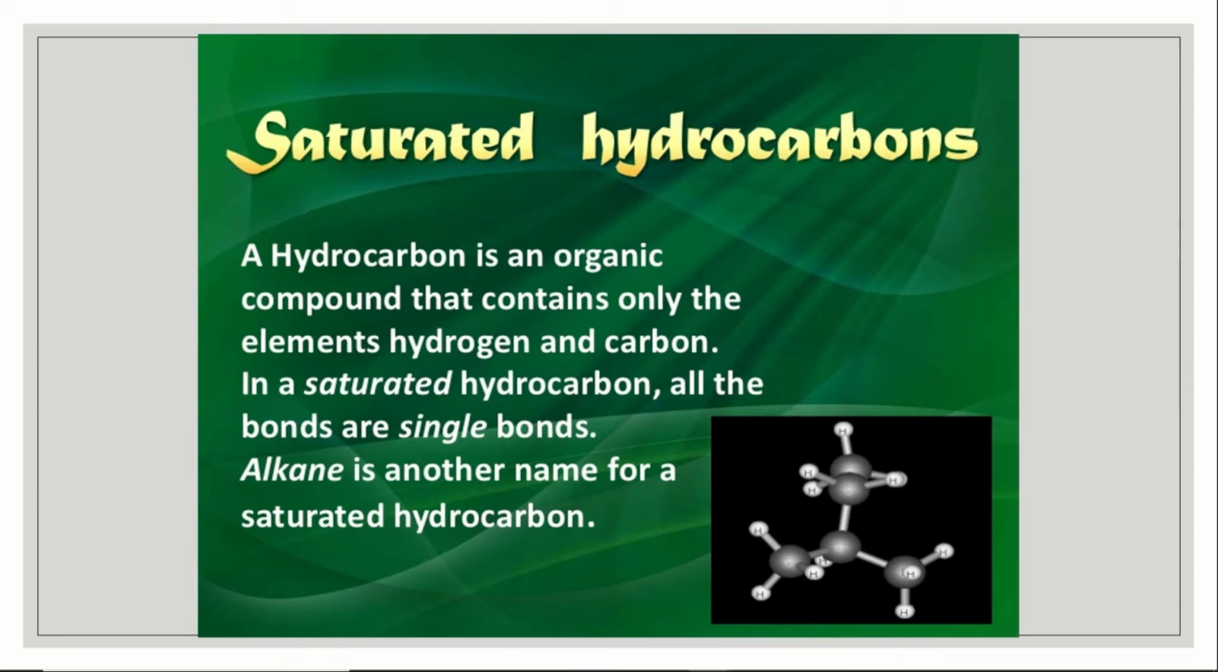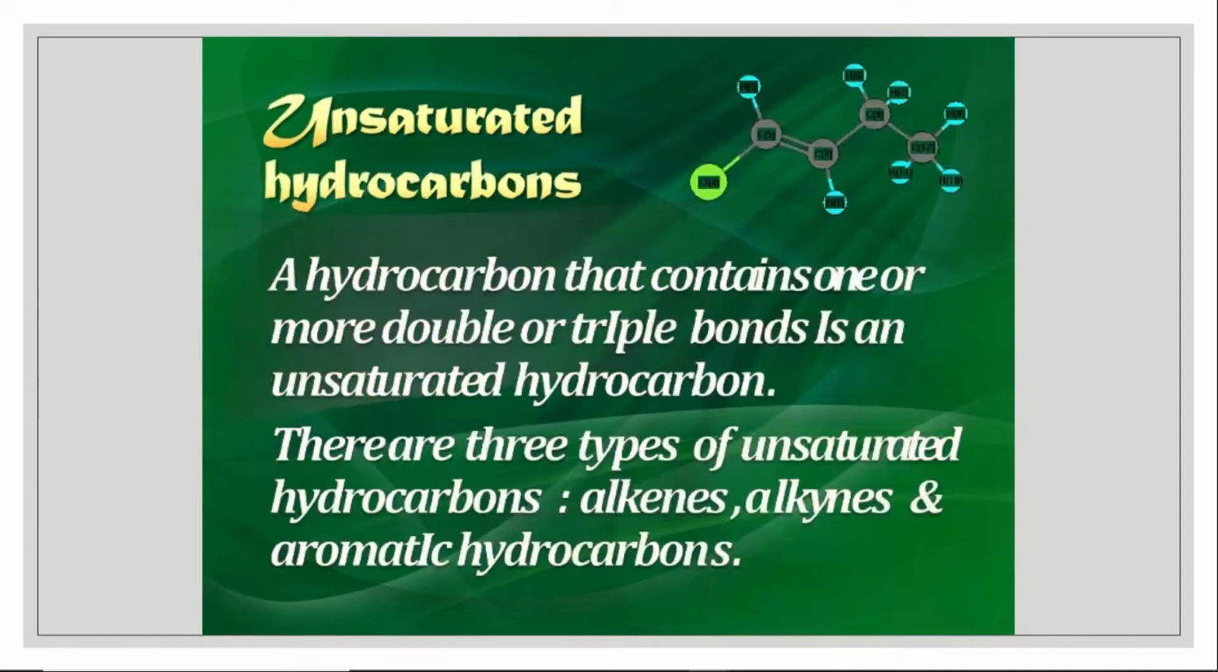So what is a hydrocarbon? A hydrocarbon is an organic compound which contains only hydrogen and carbon. In that there are two types, saturated and unsaturated hydrocarbon. In saturated hydrocarbon, the carbon atoms form only single bonds, only one line, which I already showed you. So saturated hydrocarbon, or single bonded carbon atoms, are also called alkanes. Alkane is another name for saturated hydrocarbon.